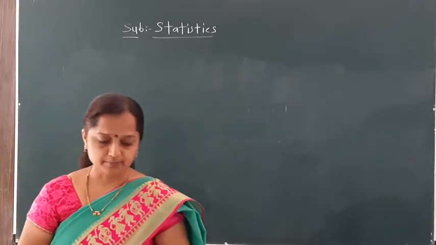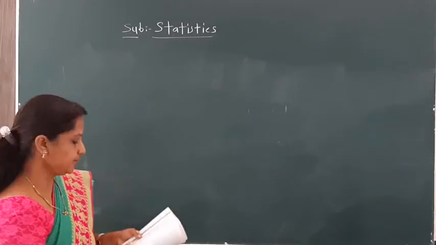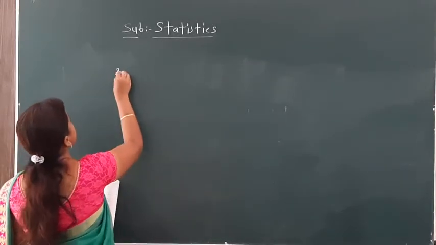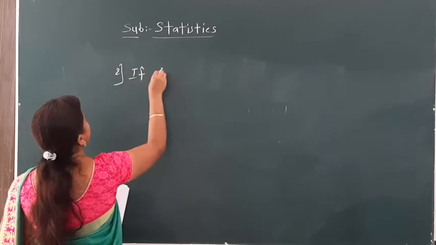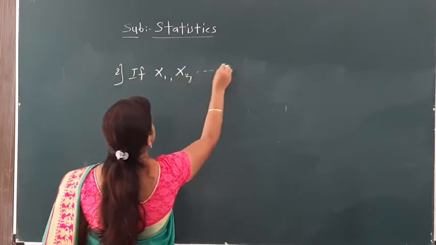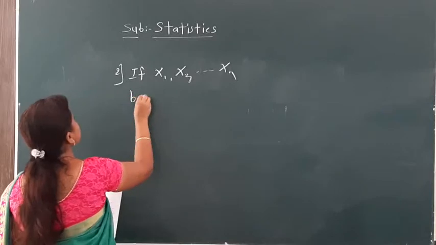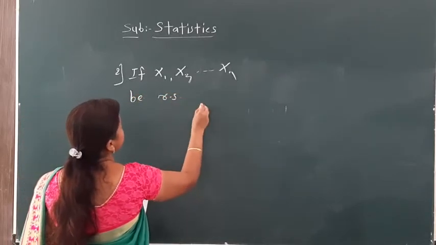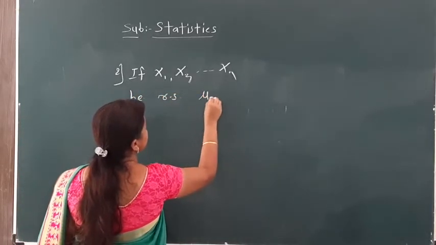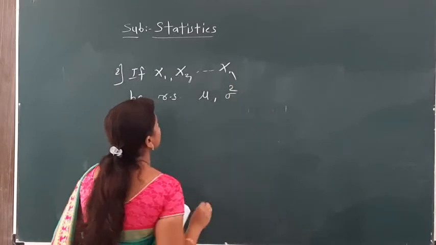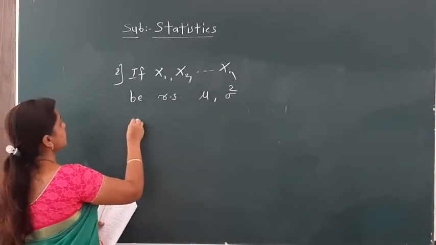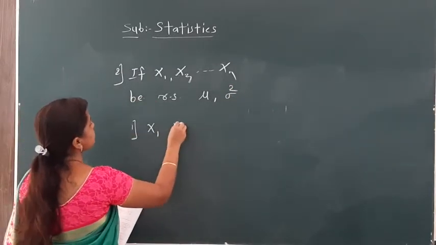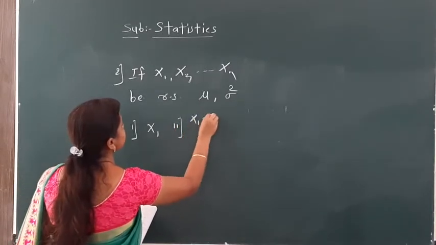Okay, we start the second example here. Also write down this example. If x1, x2, ..., xn is a random sample from any distribution with population mean mu and population variance sigma square, then you have to check consistency of these estimators.